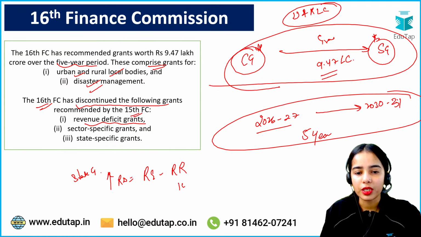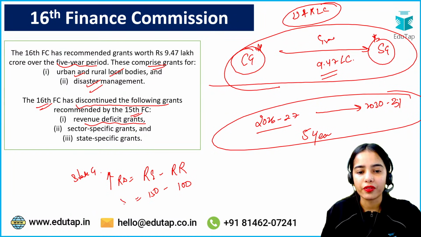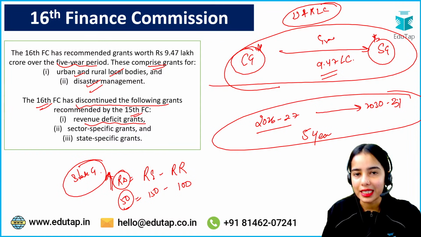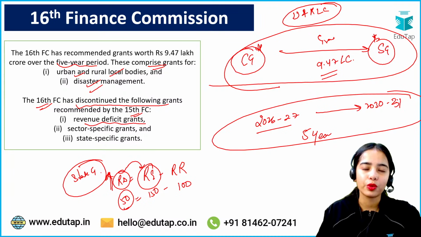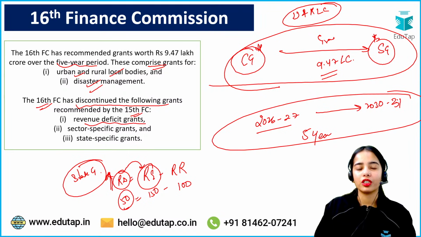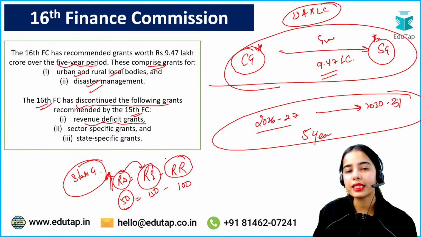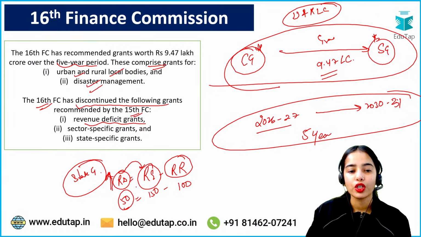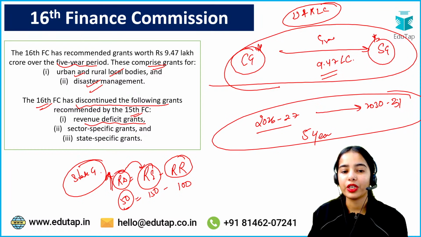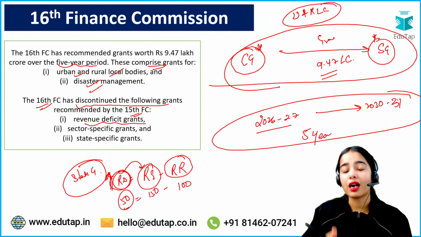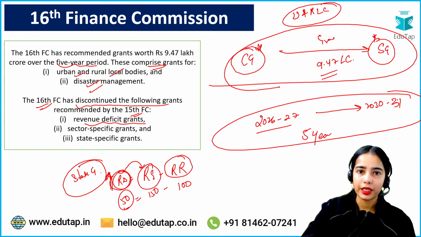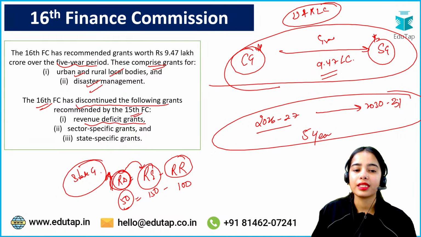So let's say revenue receipt of the state government is 100, revenue expenditure is 150 crores, so revenue deficit is 50 crores. So the higher the state government's revenue deficit is, the higher the state government is spending on its revenue expenditure, the regular expenditure of the state government, more than its revenue receipts, more than its tax revenue receipts and such. So the higher the state government's revenue deficit is, the more the grants were provided to the state so that the state can cover its revenue deficit.